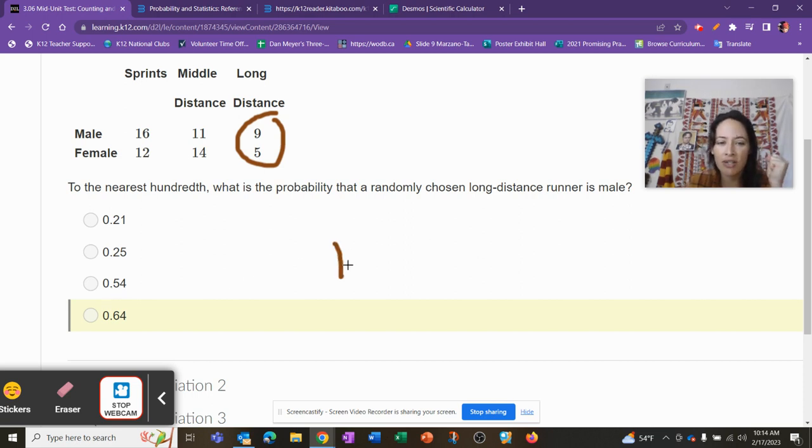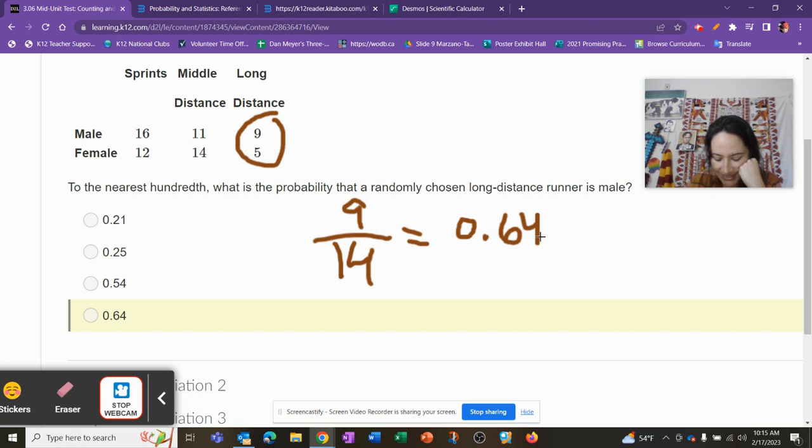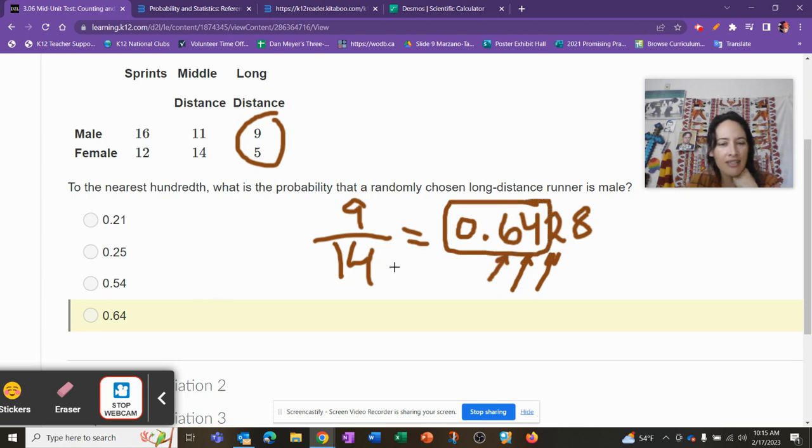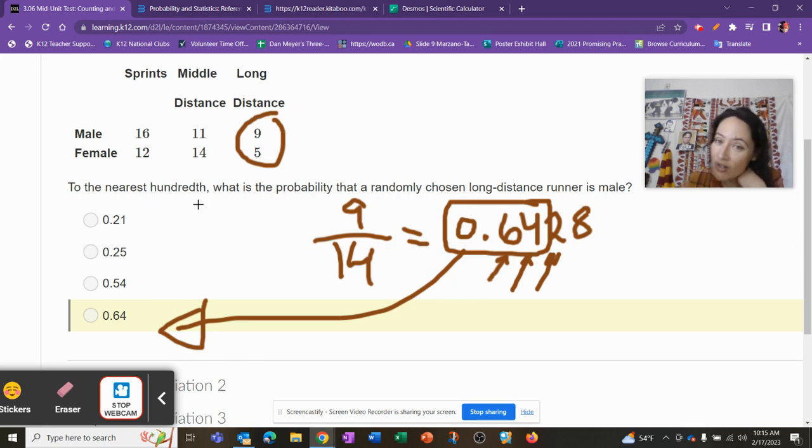So here's our long distance runners. How many long distance runners do we have? 14. How many are male? 9. So now if we do 9 divided by 14, we get 0.6425857. Doesn't matter, right? Tenths, hundredths, thousandths. So the nearest hundredths, there it is. But that's why you had heard me keep rereading it. The wonderful thing about math, though, I tried it, my answer wasn't there. I reread it and thought, what next? What next? So good job. I'm glad you saw that.